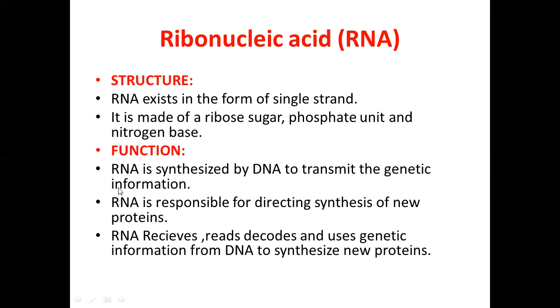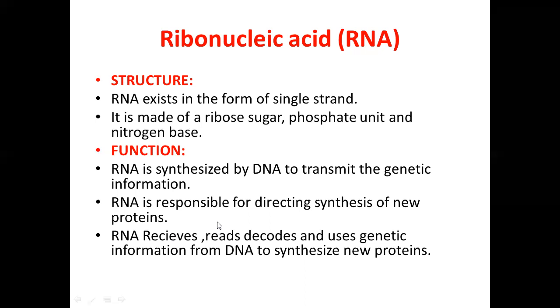The function of RNA: RNA is synthesized from DNA to transmit the genetic information. RNA is responsible for directing the synthesis of new proteins. RNA receives, reads, decodes, and uses genetic information from DNA to synthesize proteins. So the main function of RNA is that RNA synthesizes protein and collects information from DNA.